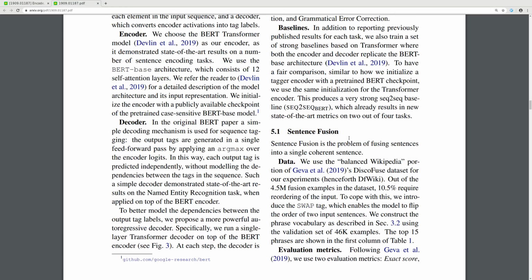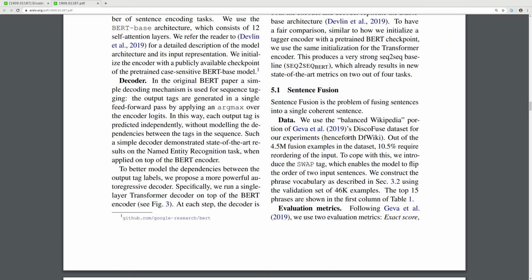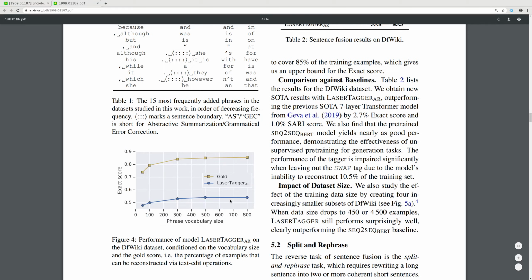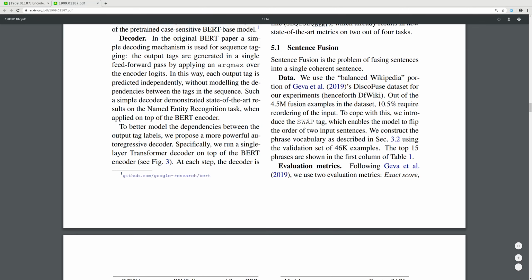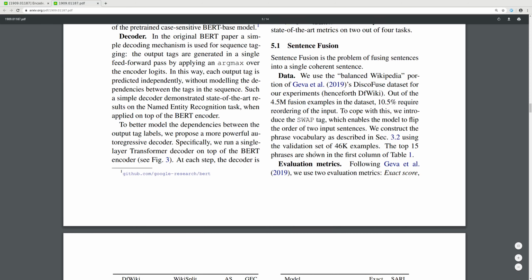Experiments, baseline. Sentence fusion. Sentence fusion is the problem of merging sentences into a single coherent sentence.